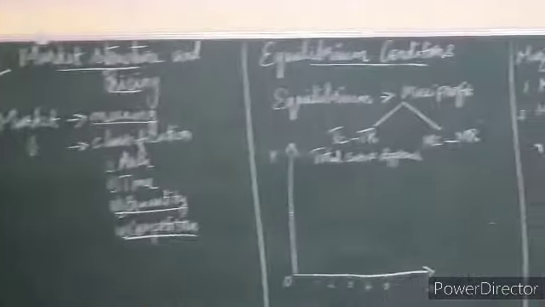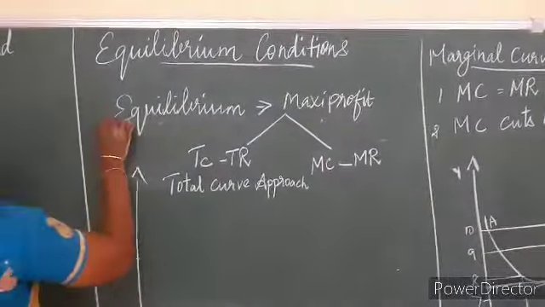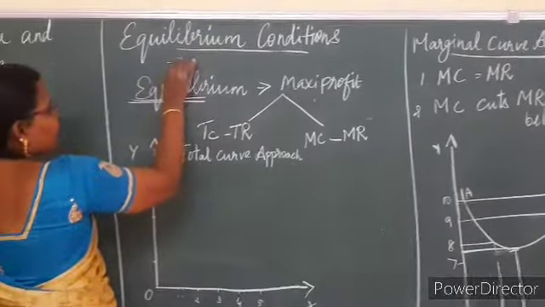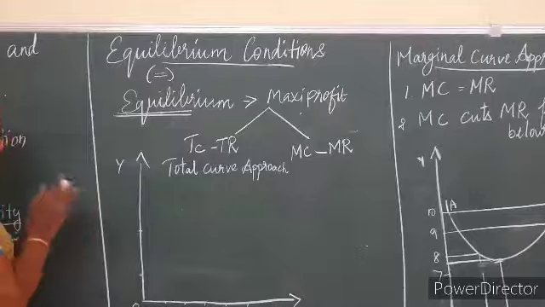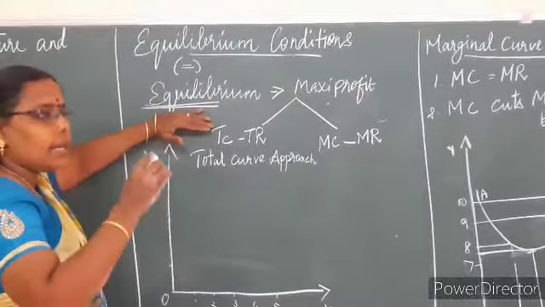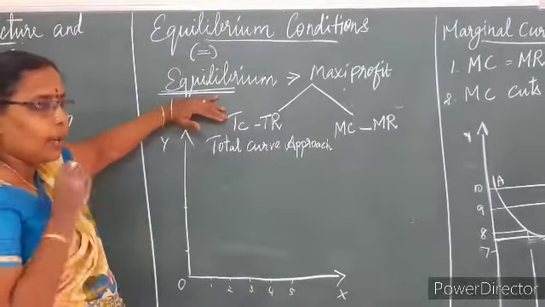Today, we are going to learn equilibrium conditions. What do you mean by equilibrium? Already I told you. What do you mean by equal? Where 2 things are said to be equal, that is called the equilibrium point. That is, there is no net tendency to move from the point; it is called the equilibrium point.